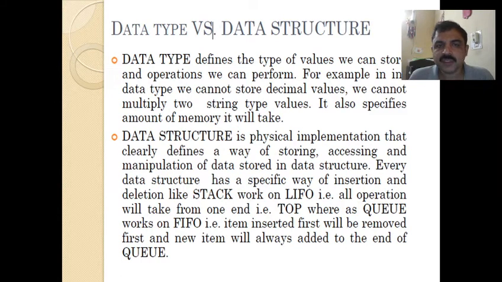So a data type defines the type of values we can store and the operations we can perform. For example, in the int data type, we cannot store decimal values. Similarly, we cannot multiply two string type values. It also specifies the amount of memory it will take. Each data type occupies a different amount of memory, and each data type is used for storing a particular kind of data. Now let us see what a data structure is.